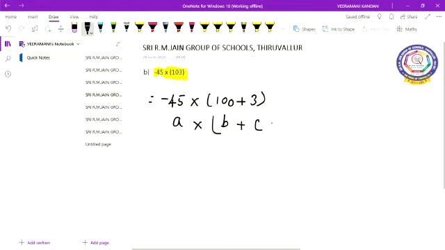Okay children. So A into B plus C equal to, what is the answer?